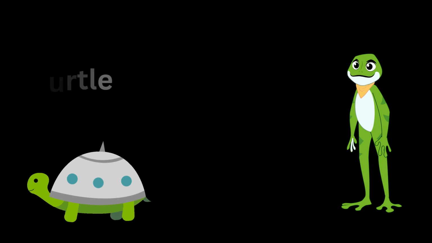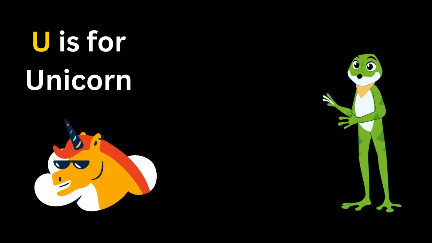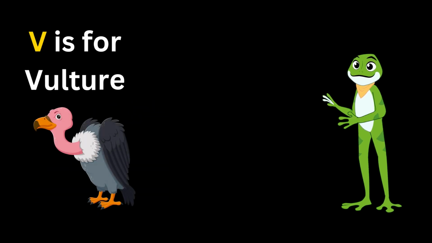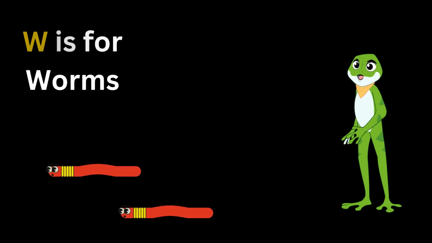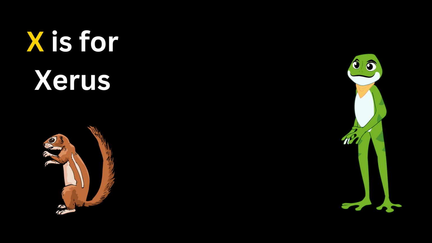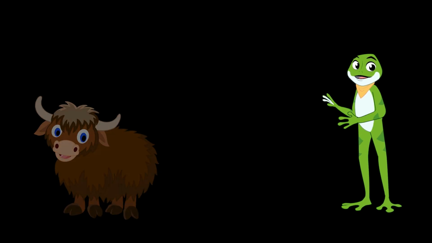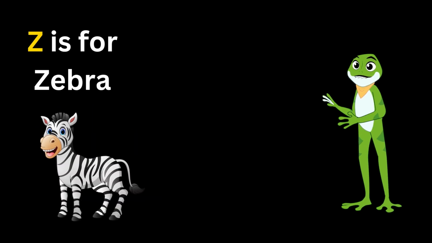T is for turtle. U is for unicorn. V is for vulture. W is for worms. X is for xeris. Y is for yak. Z is for zebra.